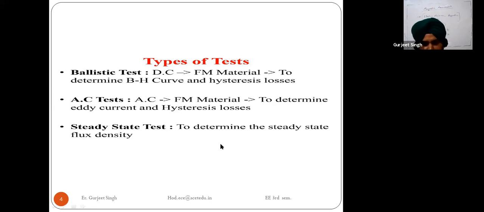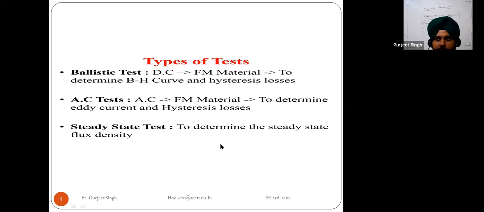One more thing about this ballistic test: we do not directly measure the value of flux density in the magnetic material. We cannot measure the flux density that is static. We measure the change in the flux with the help of the ballistic test.